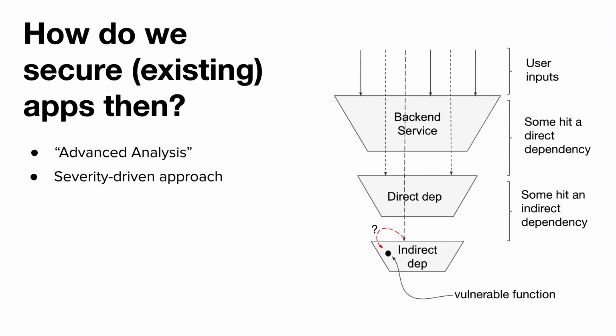With this, we developed a heuristic. For now, we'd only care about libraries that were less than 3 levels deep in the dependency tree, and we'd also focus our efforts on just critical and high severity issues. Admittedly, this process still has a lot of false positives, but this leaves us with a triage process that is essentially more manageable at scale. And this is kind of the path we are taking right now with respect to our third-party dependencies. And with that, I will hand it over to you, Tony.